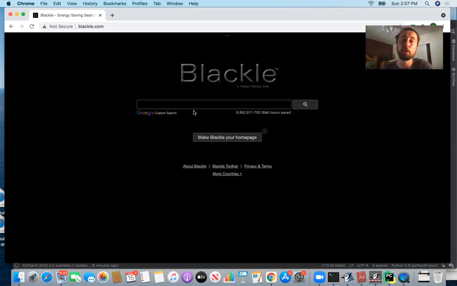and use this search engine called Blackle. It's the same thing as Google. It's a custom search, but basically it just saves a lot of watt hours. So either it's better for the environment, and or it's going to save you pennies that you don't have to fork over to the electric company every month.